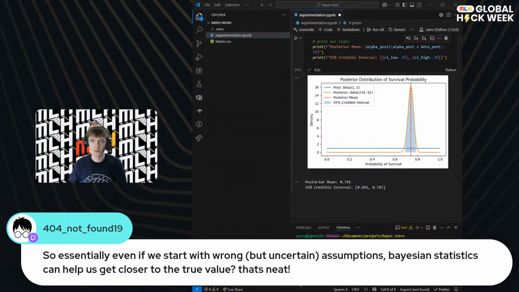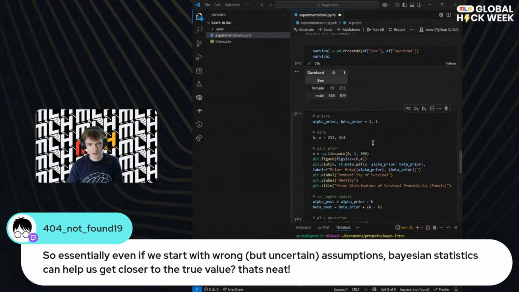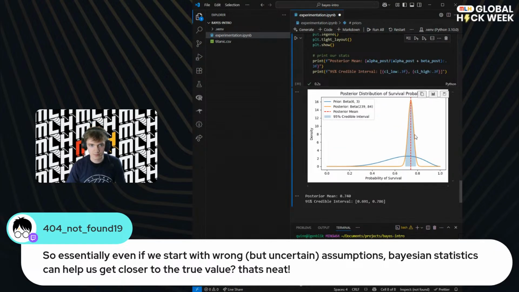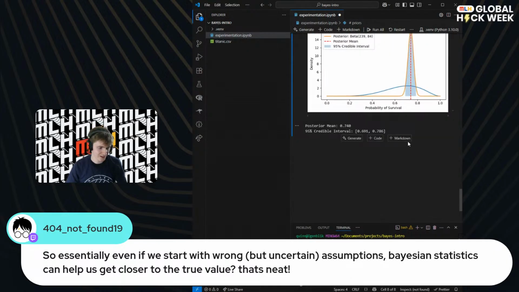Yes. So if we start with wrong but uncertain assumptions, Bayesian stats can help us get closer to the true value. Exactly. Often you will start with uninformative priors, something more flat, something a little bit softer, right? You might start with a gentle range, like 6 to 3. You might be like, okay, I'm gently thinking that this is true, it's somewhere in this range, and I'm pretty confident with that. You're basically narrowing down, saying it's not going to be down here. That's pretty common as well, and you can see this is getting good results. So hopefully that's really neat.